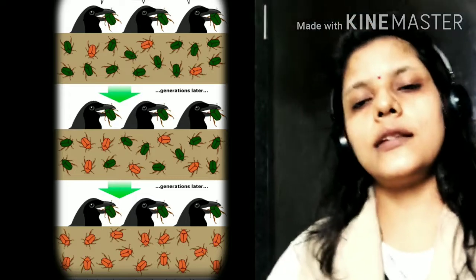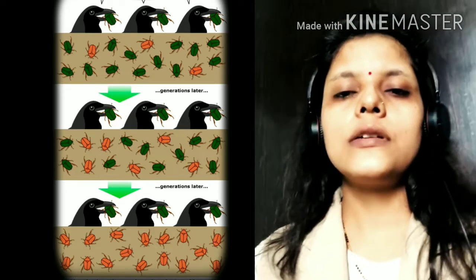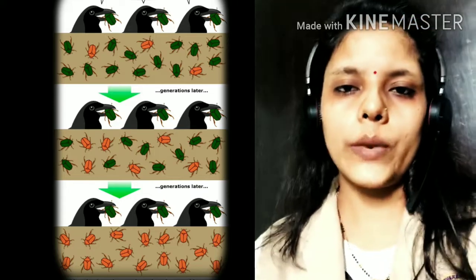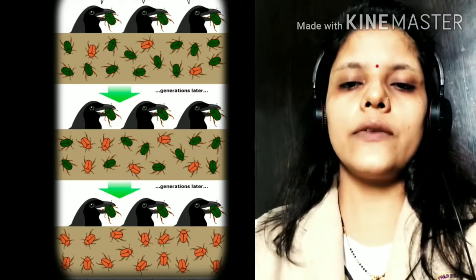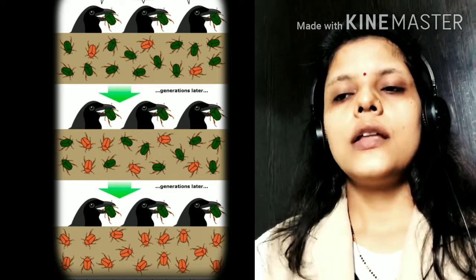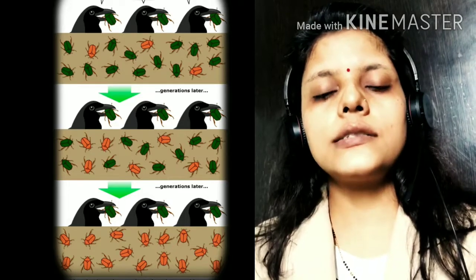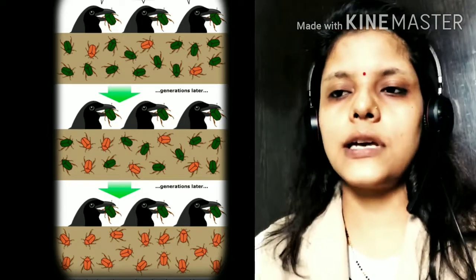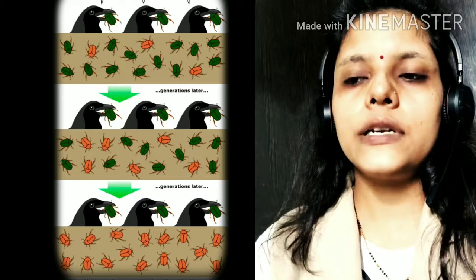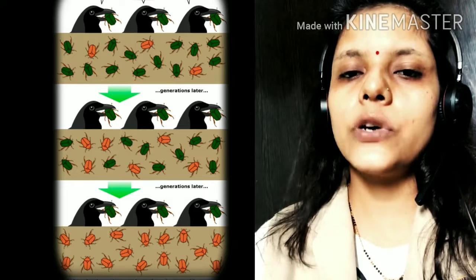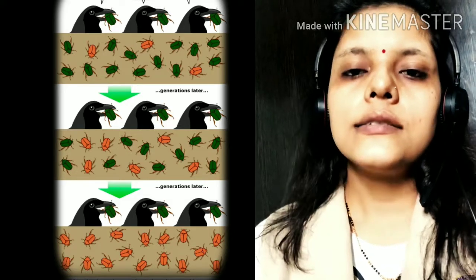We can see in this diagram, here are some green beetles and some brown beetles. So in the first diagram we can see that there are some green beetles and some brown beetles, but the ratio is different. The green beetles are more and the brown beetles are less. But here is a crow which eats only green beetles. So due to the decrease in the green beetles, the ratio of brown beetles increases in the second diagram. We can see that in the second diagram the numbers of green and brown beetles are similar.